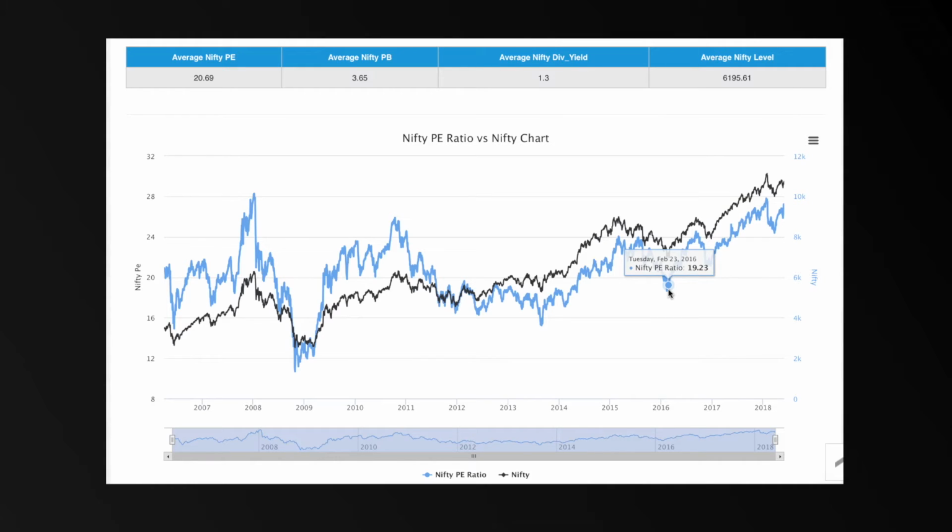So the markets again, if investors had bought their holdings here and kept their holdings all the way till January 30th, 2018, that's where the PE ratio is at 27.5. This is the highest PE ratio we have experienced so far.